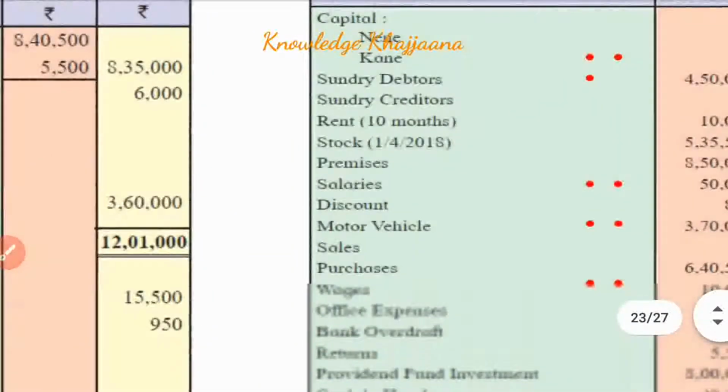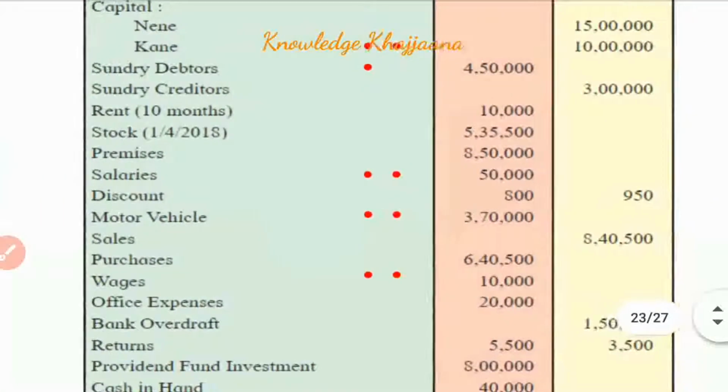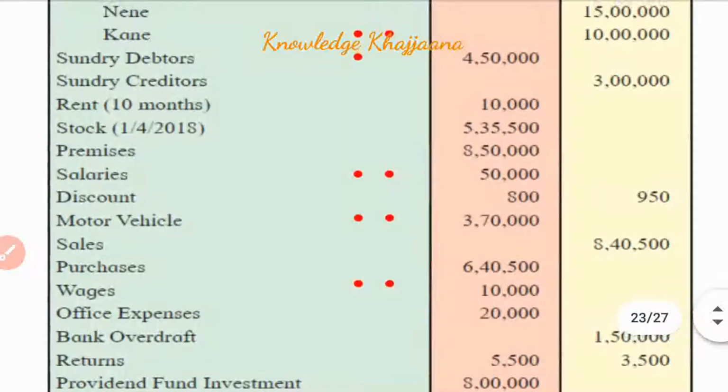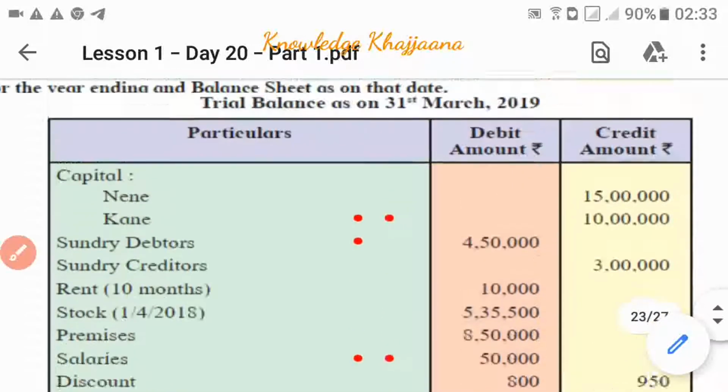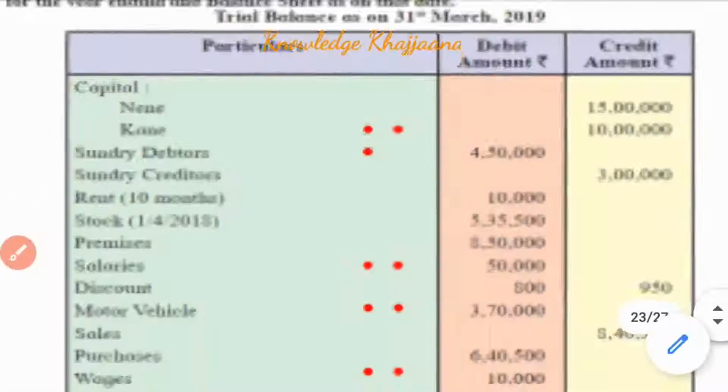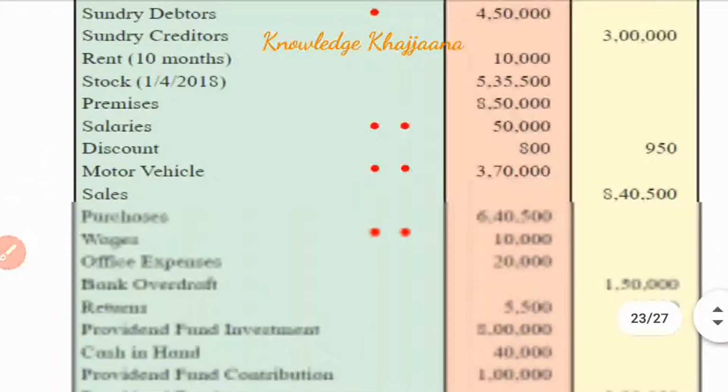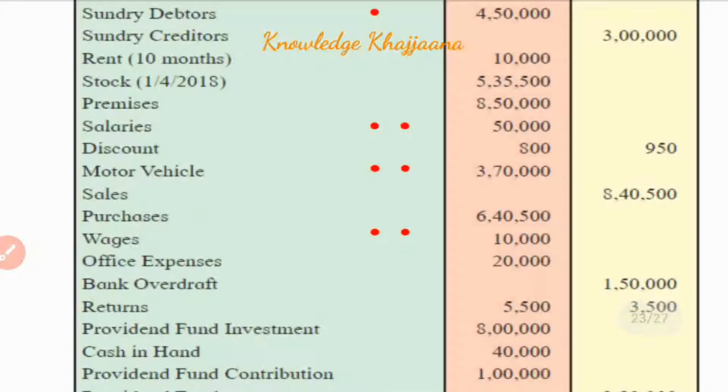Discount. See, there are two discounts given over here. Discount on the debit side as well as discount on the credit side. Okay, see, what you will do in this case, there are two discounts. So the discount given on the debit side, what is it? It is an expense. So where are discount expenses recorded? Profit and loss account debit side.